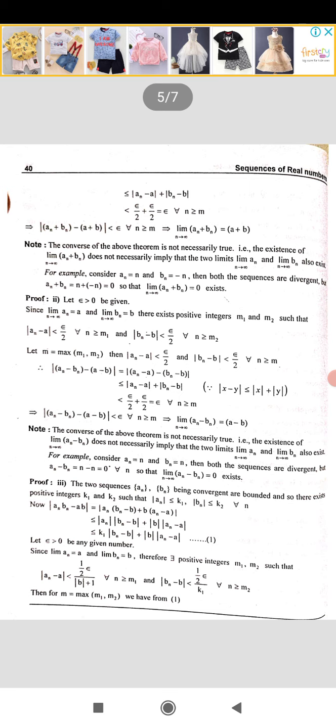Let us see the proof for the third one. Subtraction and quotient, you just go through. I will explain addition and multiplication. Let us see the multiplication part. That is, if an converges to a, bn converges to b, then an into bn converges to ab. That we prove in case 3. Proof of 3.